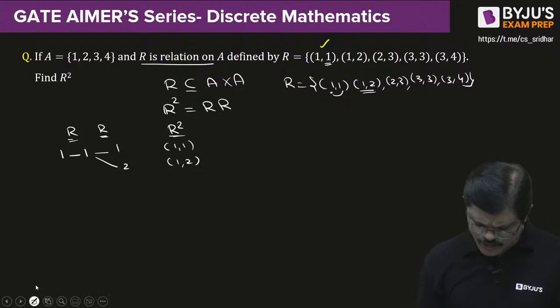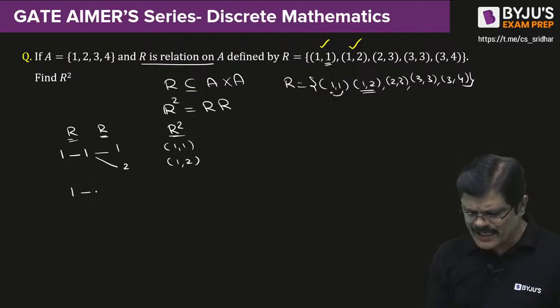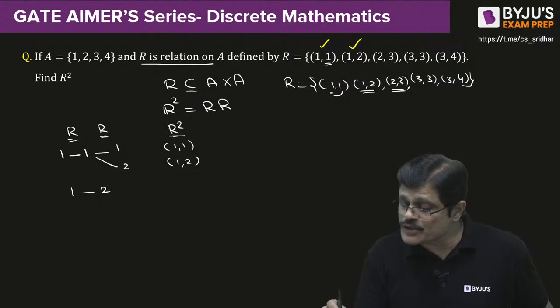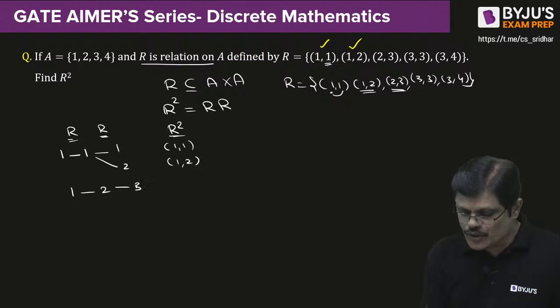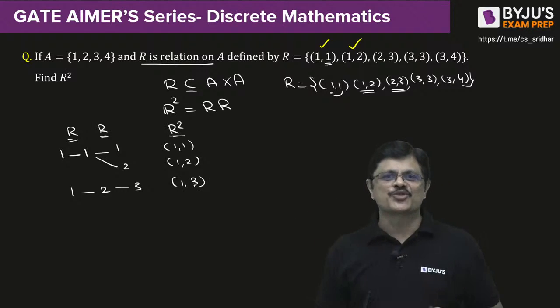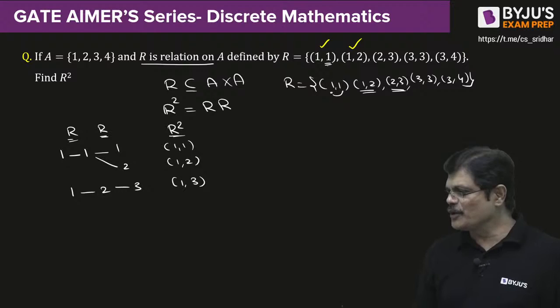Now let us take the next ordered pair, 1, 2. It means 1 is related to 2. Now see where this 2 is going in the second relation. 2 is going to only 3. So directly 1, 3 will join the R square party. 1, 3 will join the R square party. All of you able to follow?